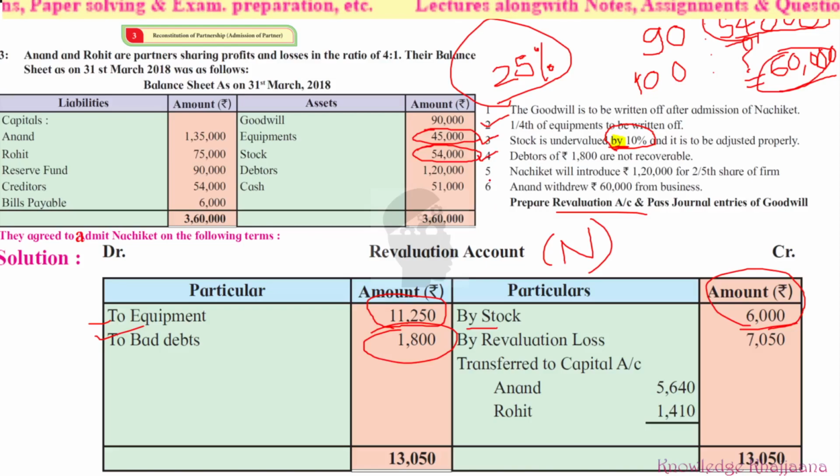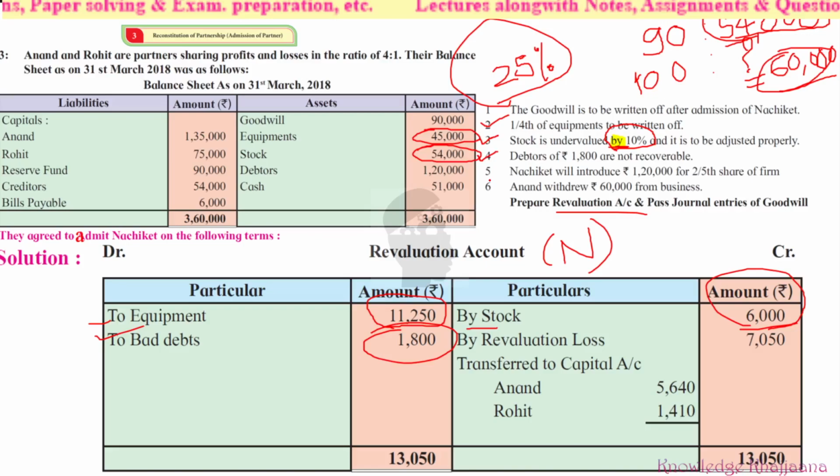Now Nachiket will bring 1,20,000. That will not be shown over here in the revaluation account. Revaluation should be done for the assets and liabilities only. Then Anand withdrew rupees 60,000. That also will not be shown over here because that is not related to the assets and balance sheet of their earlier balance sheet. These two terms will not be given effect in the revaluation account. Why? Because those are not related to the earlier balance sheet.